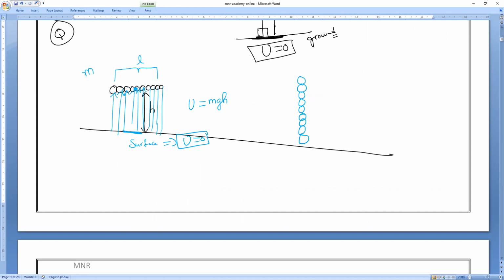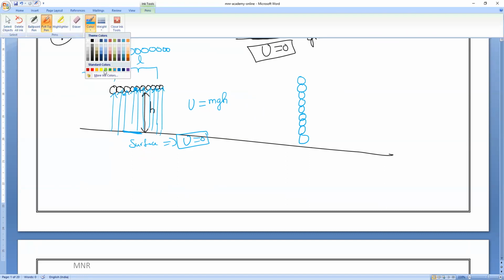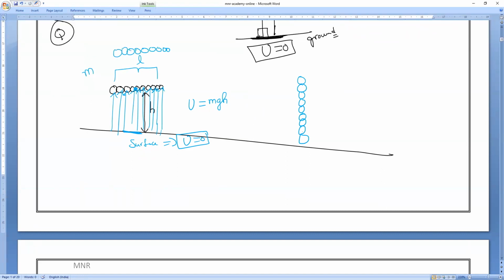If the body is projected, suppose the first particle shifted here, then every particle will shift or not? They will travel the same distance or different distances, everybody? They always travel the same distance if it is kept horizontal. Am I right, guys? Respond. Now, if it is kept vertically, let me take the total height as h.